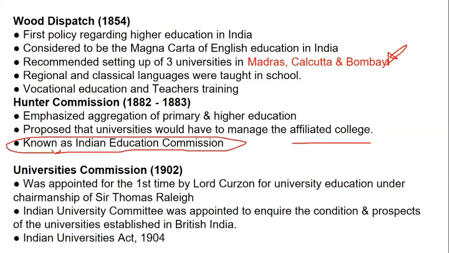The Indian Universities Commission was appointed for the first time by Lord Curzon for university education under the chairmanship of Sir Thomas Raleigh, to inquire into the condition and prospects of the universities established in British India. Here we had the Indian Universities Act 1904.